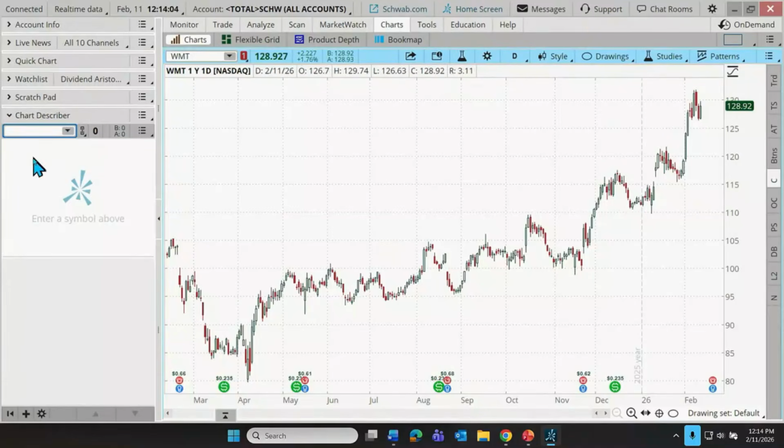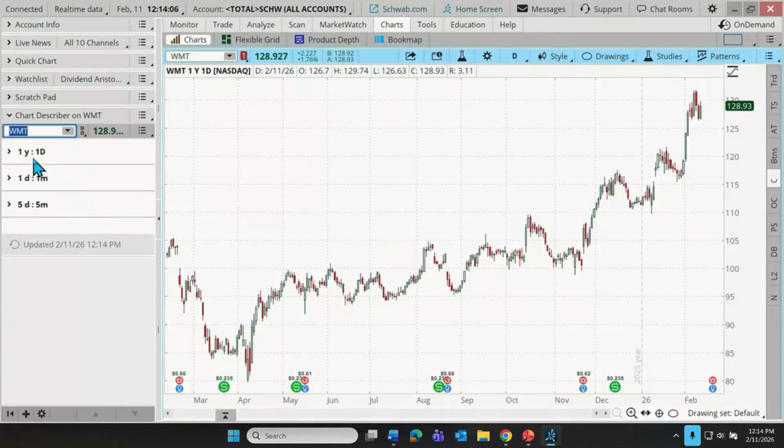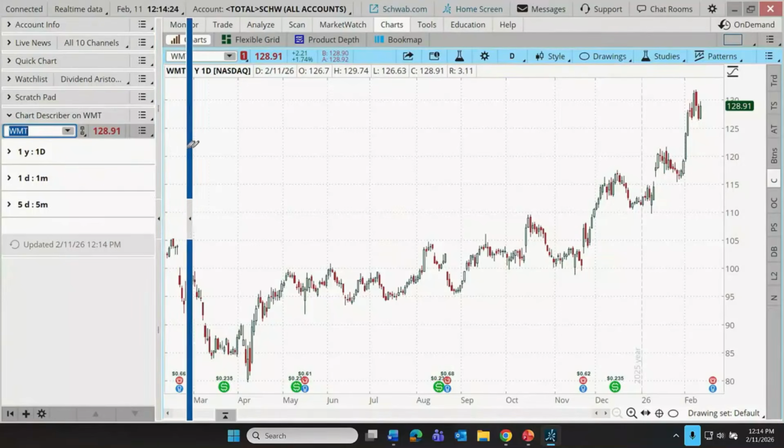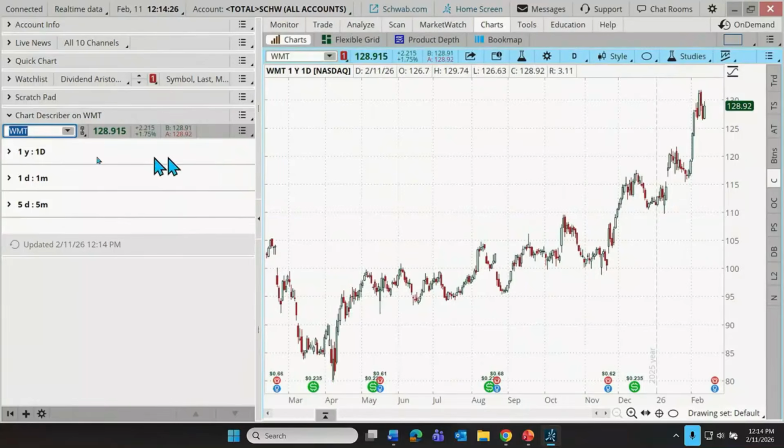That'd be interesting. But the Chart Describer, basically, let's type in a symbol. I think I'm going to pick on Walmart today. Let's just let that be our operating symbol through most of this discussion, just to introduce some continuity and avoid unnecessary complication of the discussion. When we enter the Chart Describer, let's widen this out a little bit, and you'll notice there are 3 default time frames. What the Thinkorswim system does is it looks at popular studies or potentially big developments with other studies, and then displays those for those time frames.